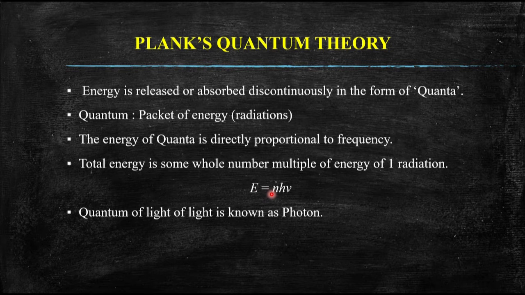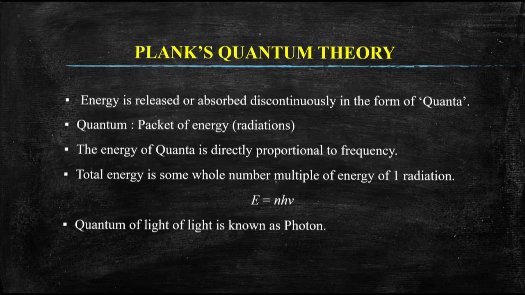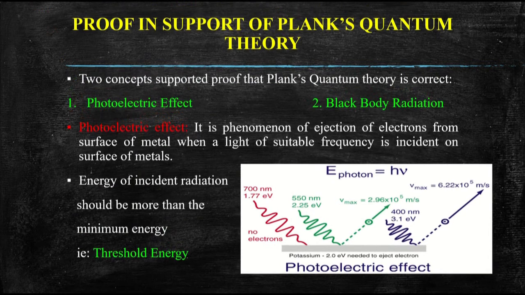Here N represents the number of radiations, while h represents Planck's constant, and nu represents the frequency of the radiation. So a quantum of light is known as a photon. As we have discussed that there is a quanta, and what is that quanta known as? That quantum of light is known as a photon. So these were the postulates of Planck's quantum theory about energy absorption and release, about total energy and photon. So our next move is proof in support of Planck's quantum theory.